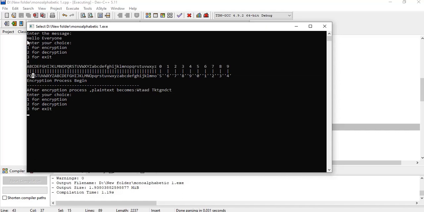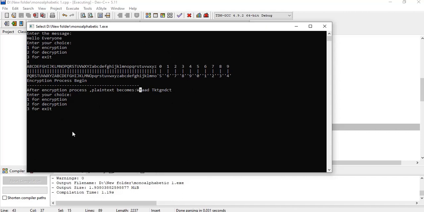Here we can see that capital H is encrypted into W. Similarly, small e is encrypted into T, so here it is T. Likewise, the whole encryption process is completed and we get the ciphertext.